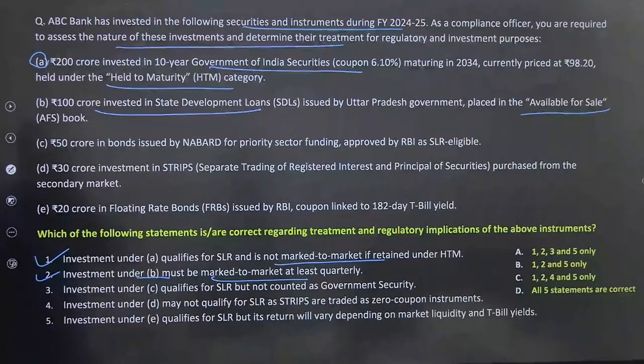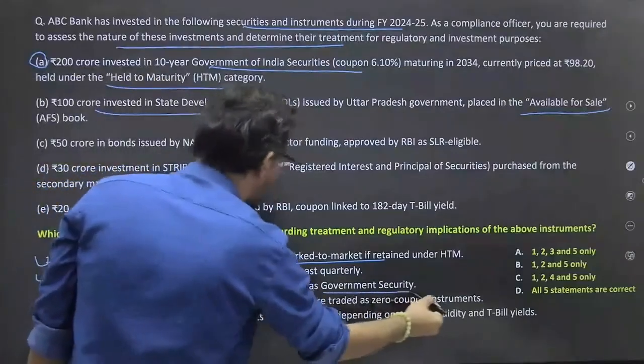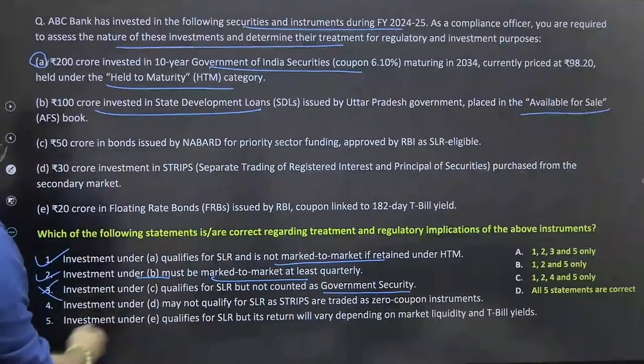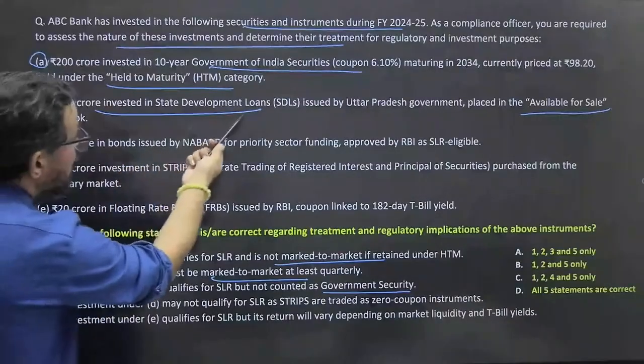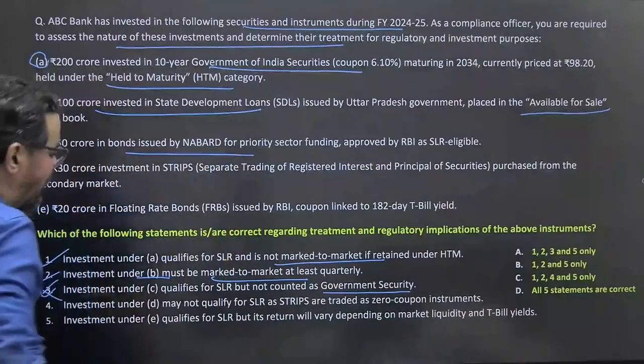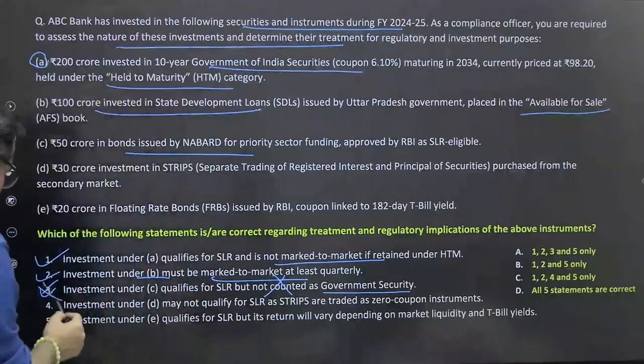Investment under C, 50 crores bonds issued by NABARD for priority sector lending, approved by RBI, eligible for SLR. Qualifies for SLR, this is true, but not counted as government security. 100% it is DFI issued, it is issued by, किसके द्वारा? Statement 3, they should be categorized as government security. It is mentioned not counted. They will be counted. This is wrong.